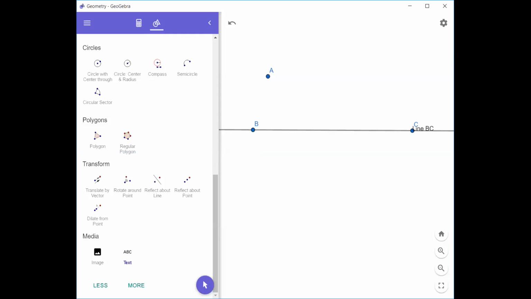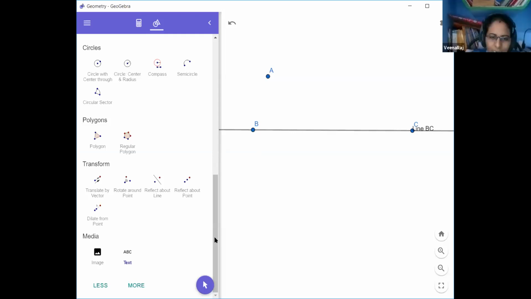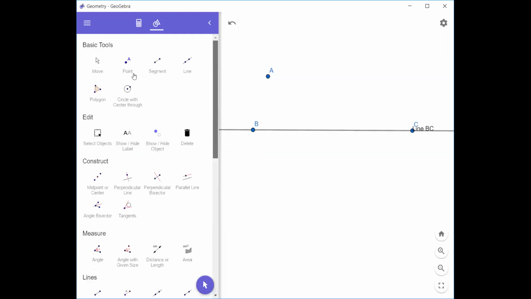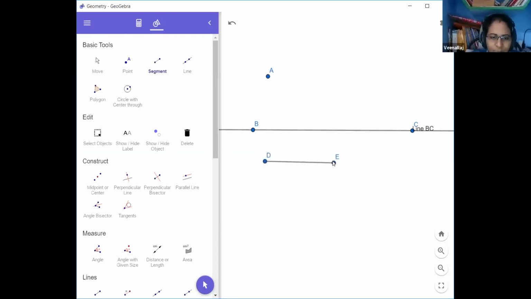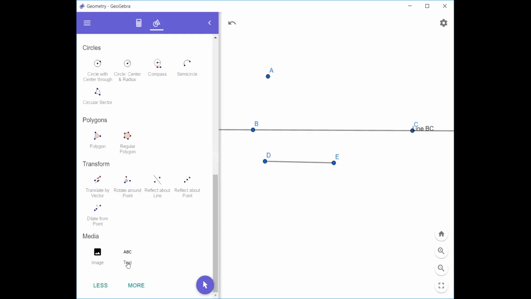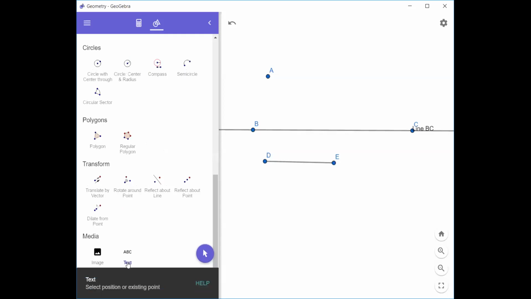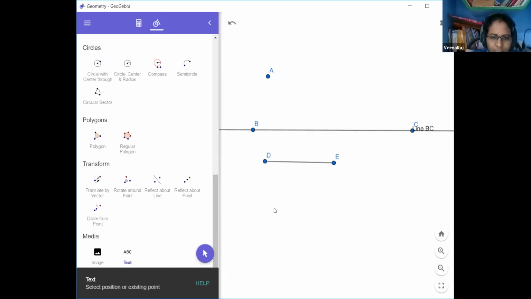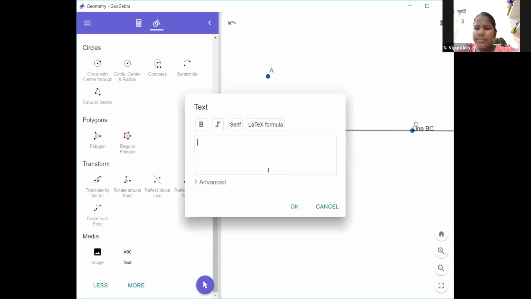Some part of the line we are taking, that is a line segment. So what is the name of this line segment? DE line segment.